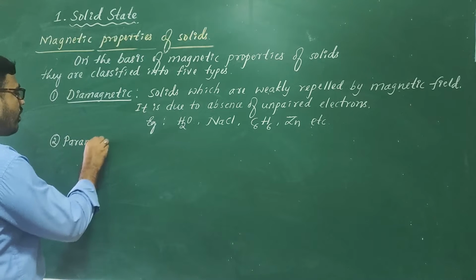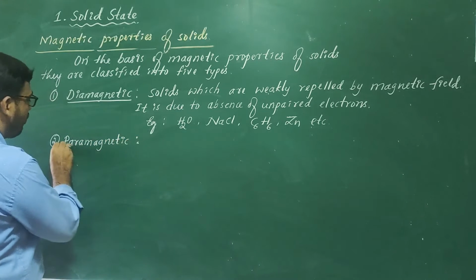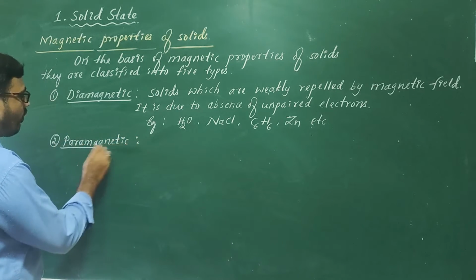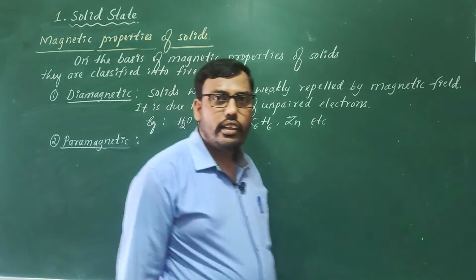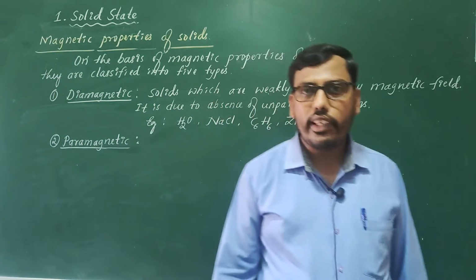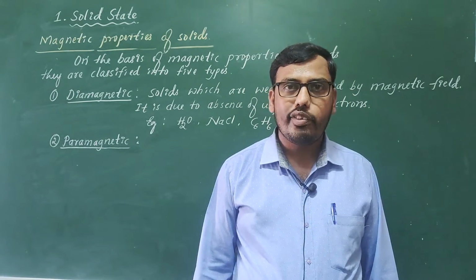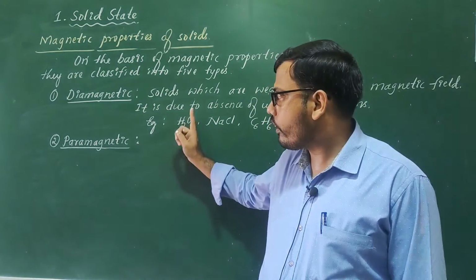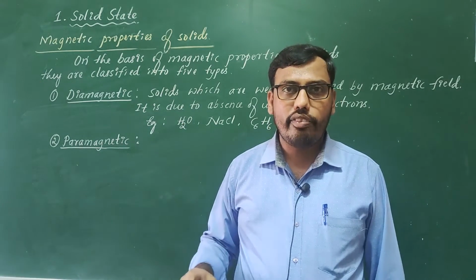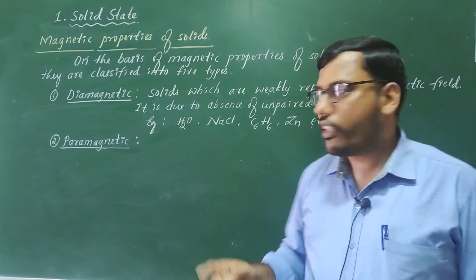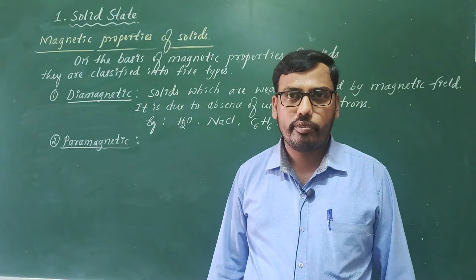Coming to the second type, paramagnetic solids. These are the solids which are weakly attracted by the magnetic field. One simple reason you came to know in this case is, in order to be attracted by a magnetic field, the must-have condition is the presence of unpaired electrons.